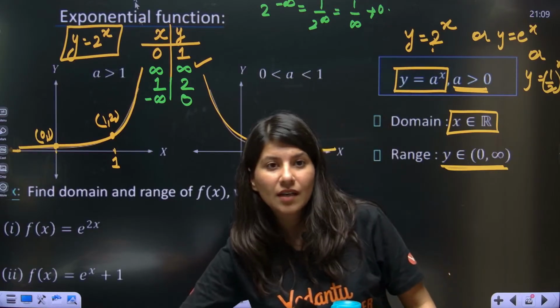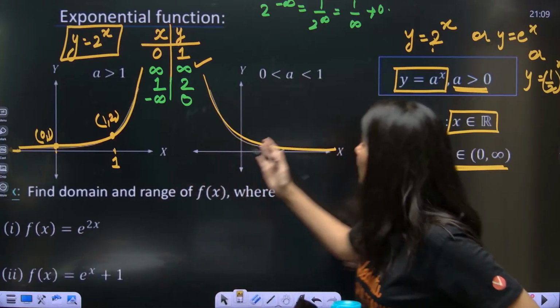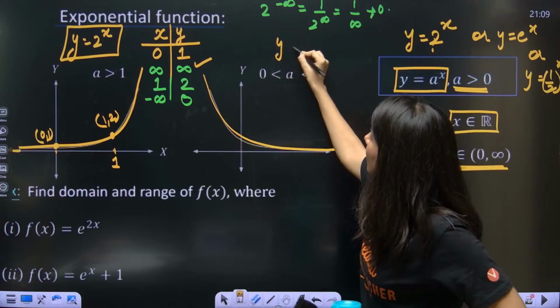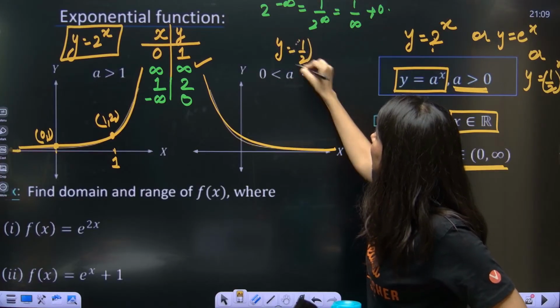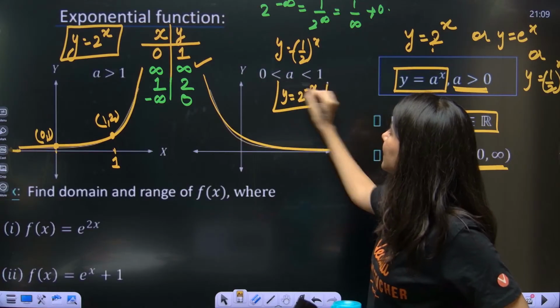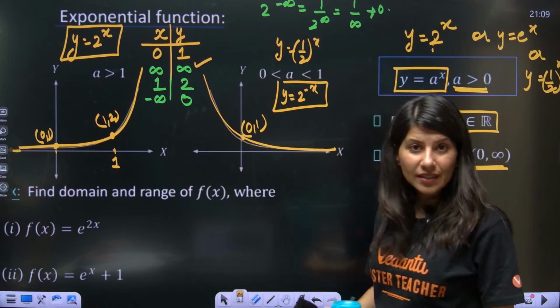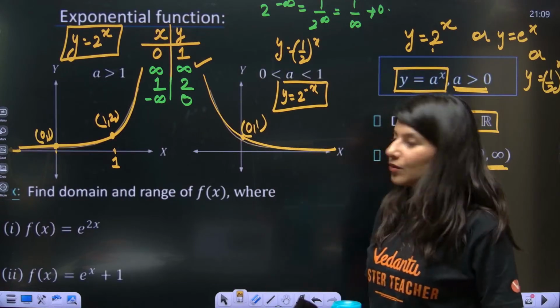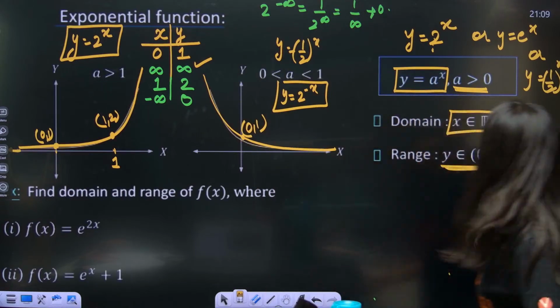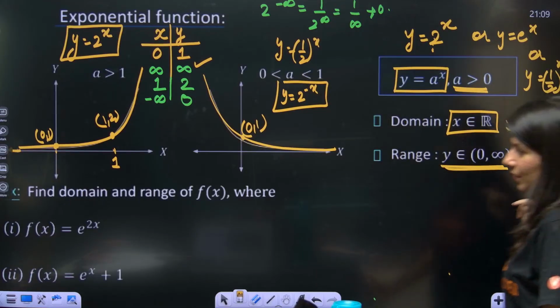How many of you are getting it? Now the same thing you can do for half power x: y equals 1 by 2 power x, so y equals 2 power minus x. Try to draw this graph. Again it will have (0, 1) as a common point, and so on. So the graph will look like this. So the domain is what? X belongs to all real, and the range is only positive values.